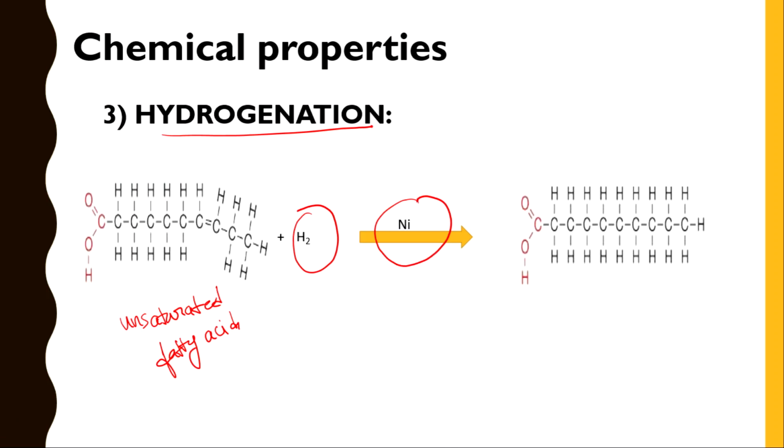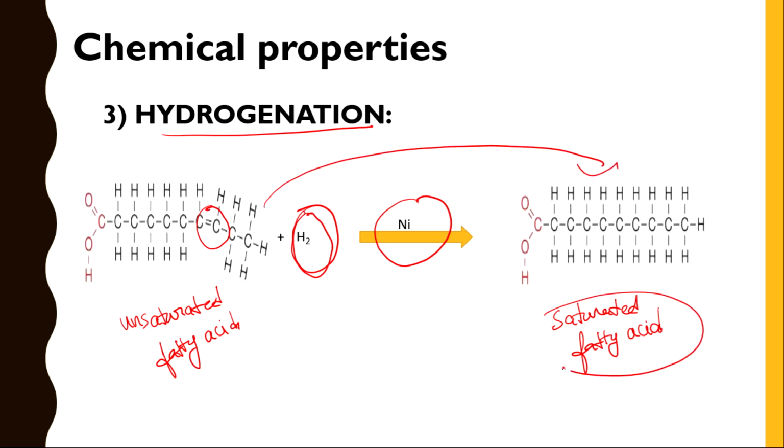You will get saturated fatty acid. How this saturated fatty acid is coming means these hydrogen molecules will break down the double bond. You will get the single bond of saturated fatty acid. So this is about hydrogenation.